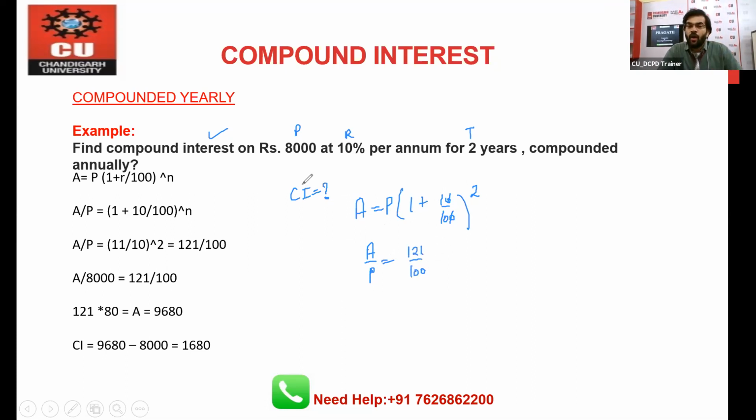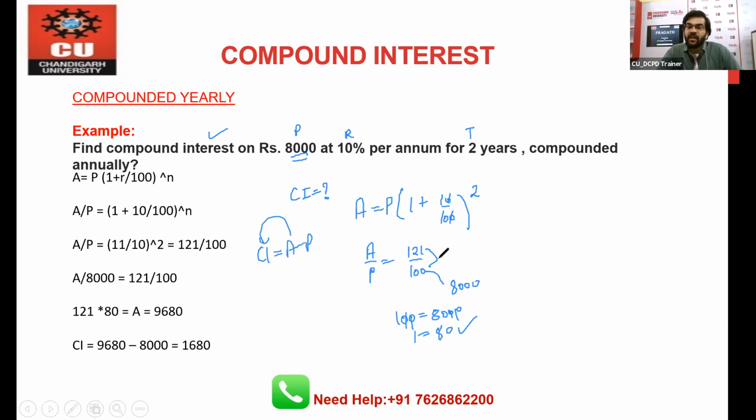All right. Now, 8,000 is the principal, right? Given in the question. So you will compare this value 8,000. So you can say that 100 is equal to 8,000, meaning 1 is equal to 80, right? 0, 0 cancel out. So 1 is equal to 80. Now the difference is called the compound interest, because we all know amount minus principal is called the compound interest.